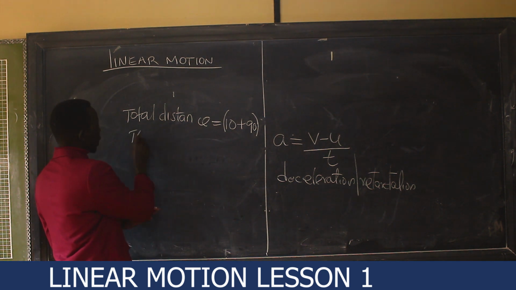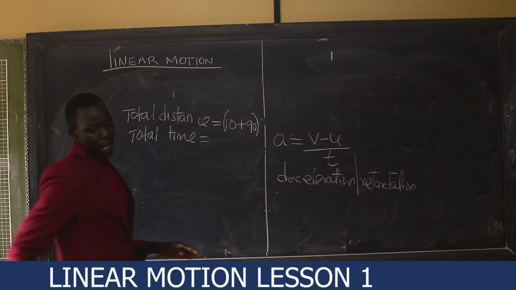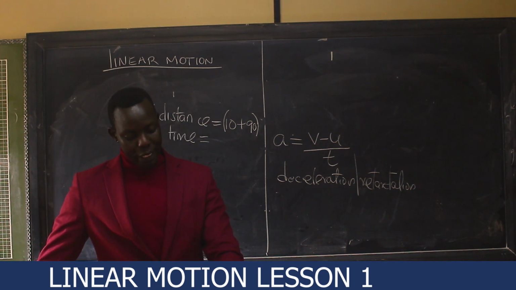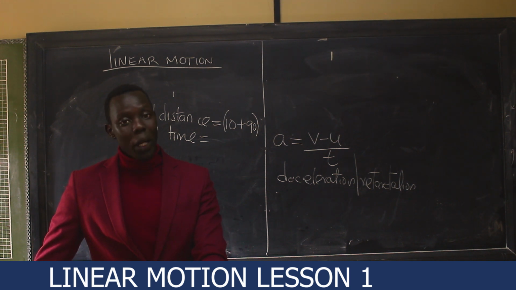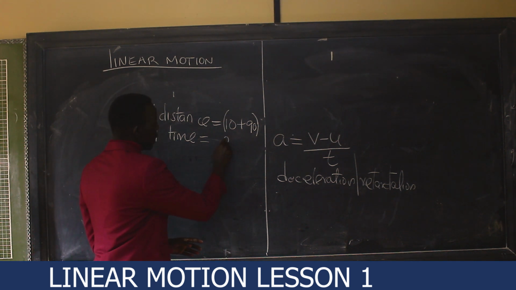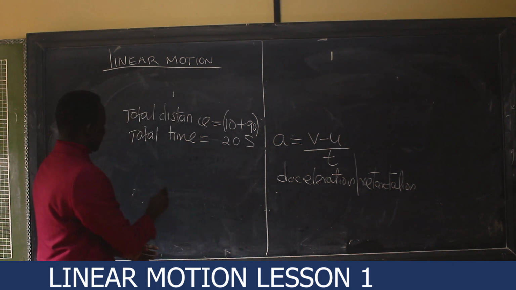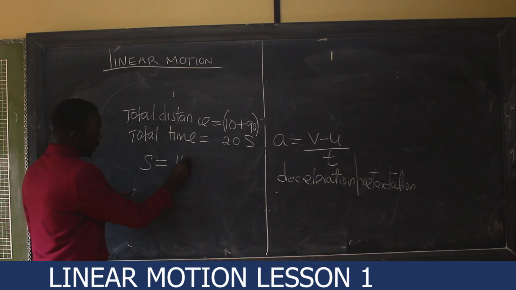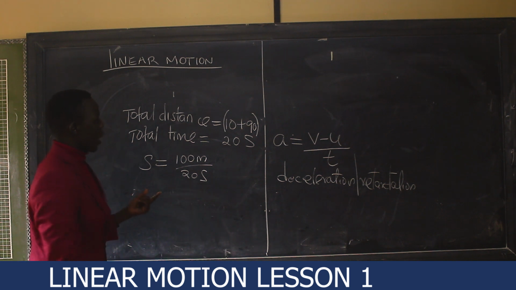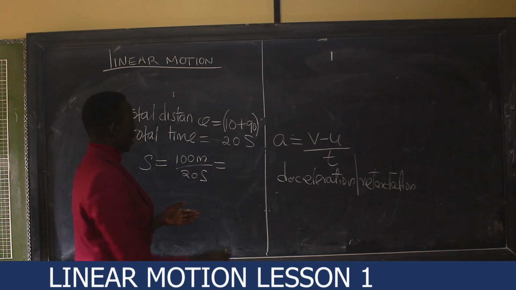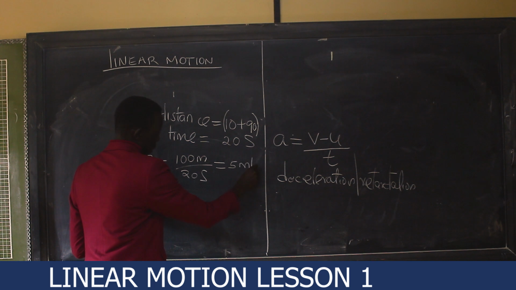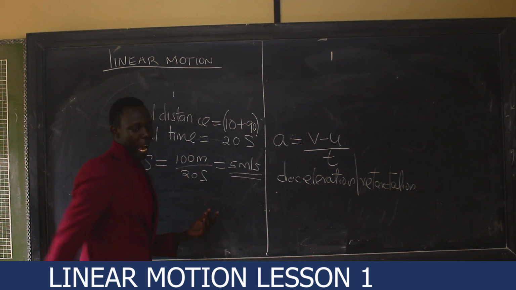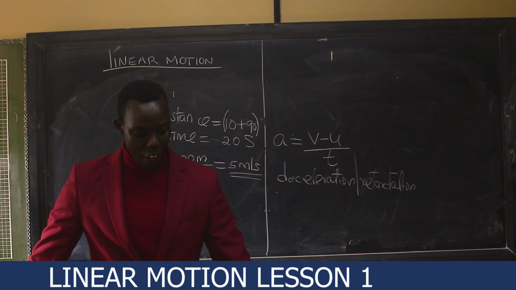Now, what about total time? We have 4 seconds, we have 10 seconds, and then we have 6 seconds. When you add all of them, it will give you 20 seconds. Now, our average speed is given by total distance, which is 100 meters, over 20 seconds. That will give us 5 meters per second. That is the average speed.